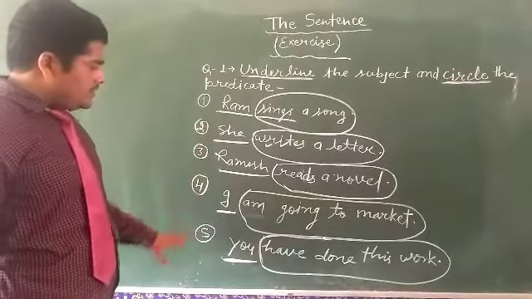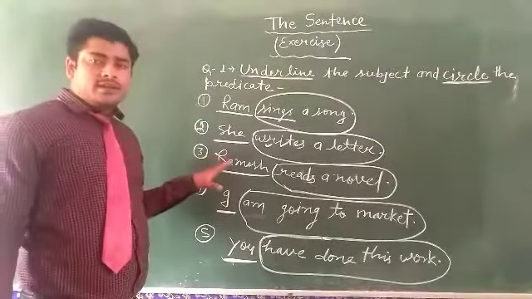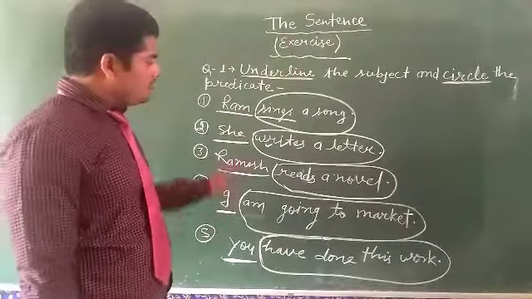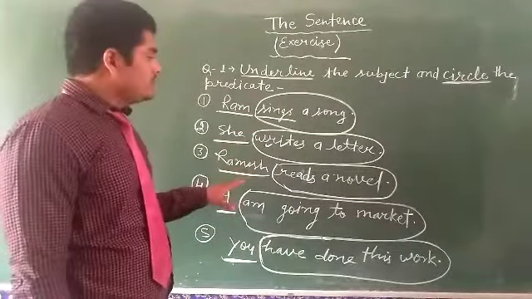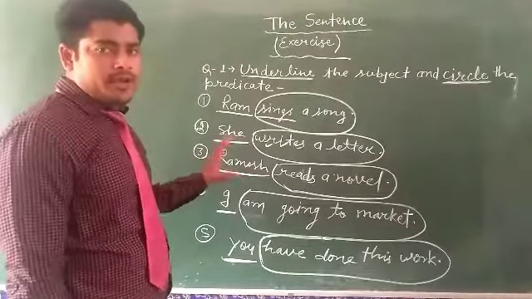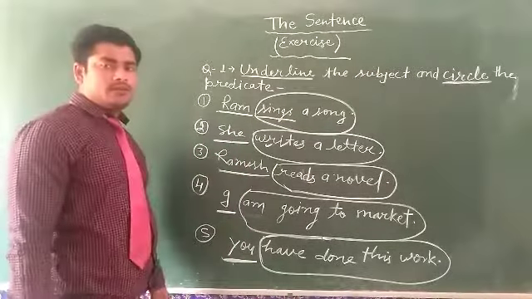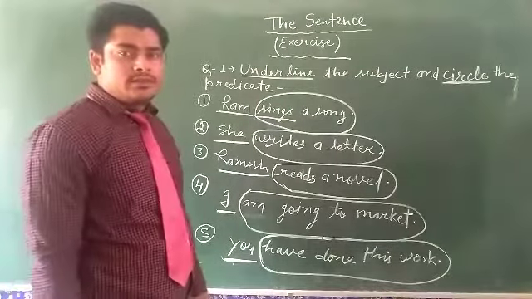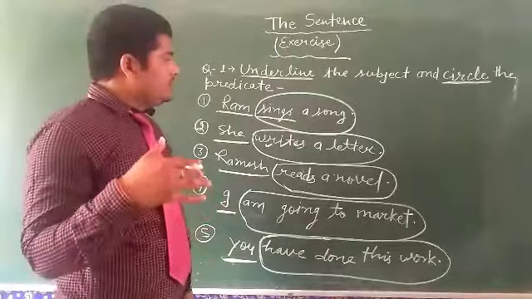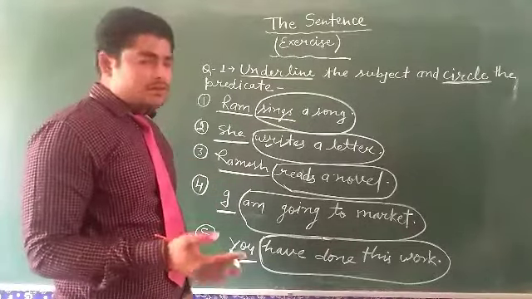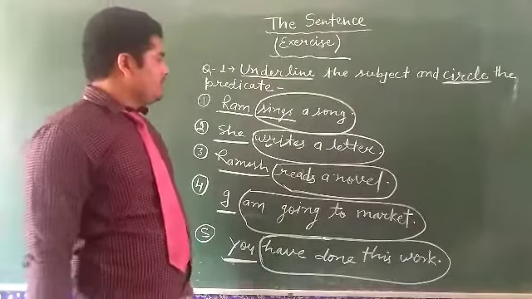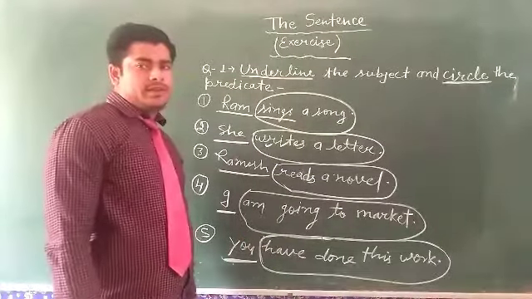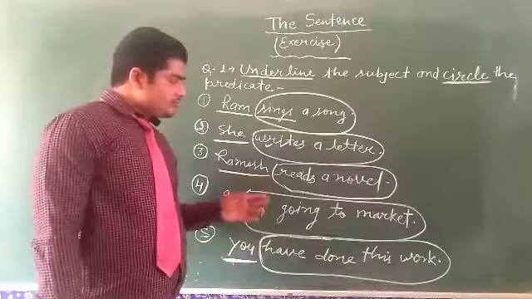The words that are underlined are the subject, and the group of words that are circled is the predicate. So my dear student, if you are given any exercise or any question, then very simply you can find out the subject and predicate.